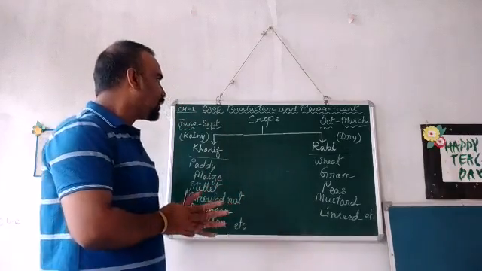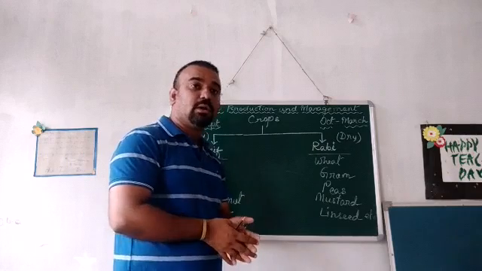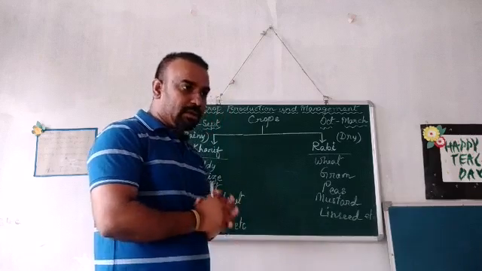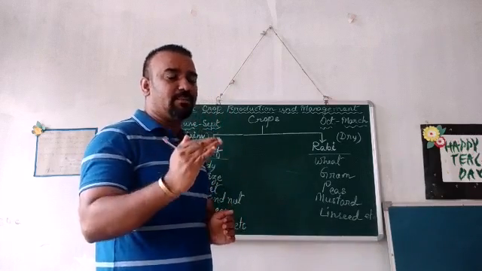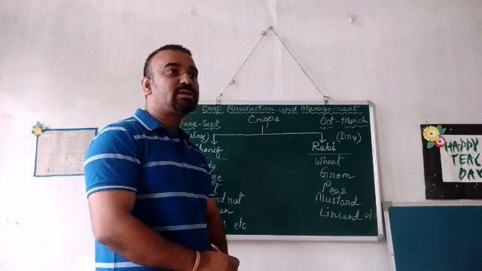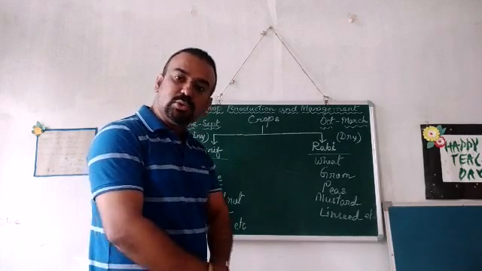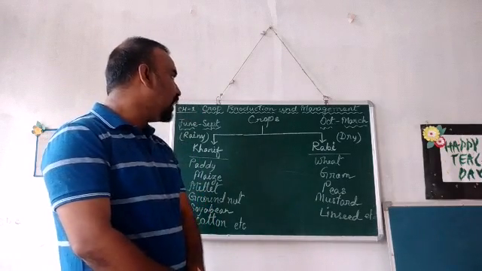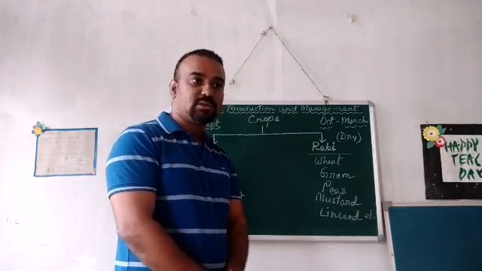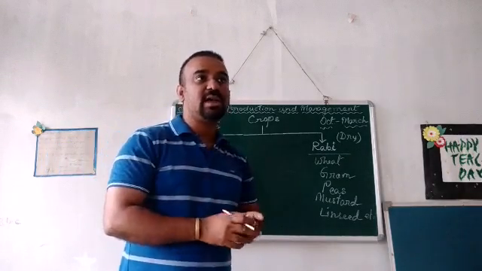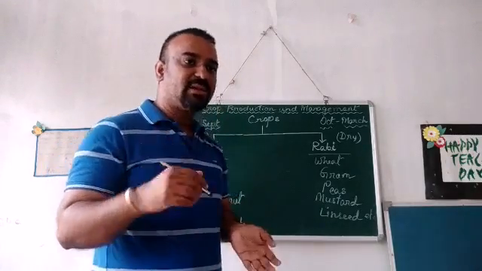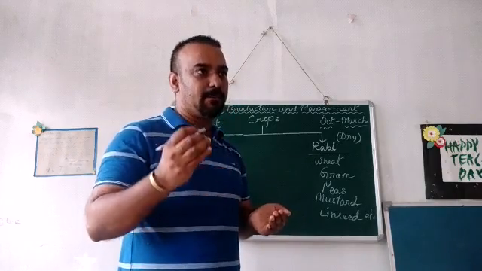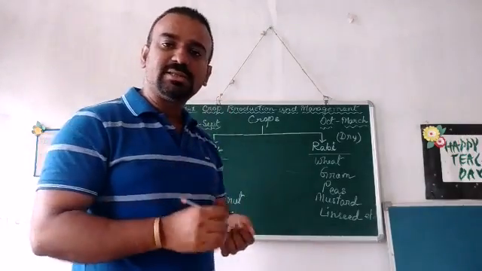We know that crops have been grown for many thousands of years all around the world, but the crop system, or how the crops are grown, requires a bit of explanation. Now we have discussed the crops that are grown in our country and the particular months in which they are grown. Now we will discuss how the crops are grown. What is the process of cultivation, and how does this whole system take place? We will discuss that now.